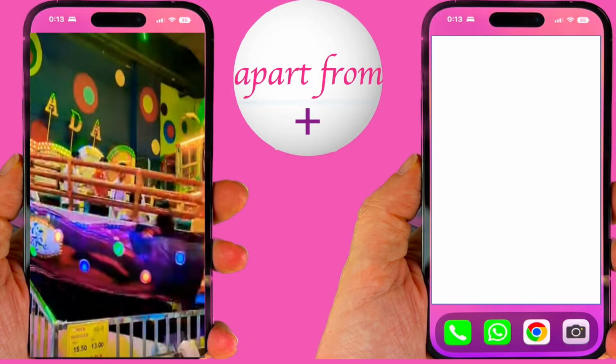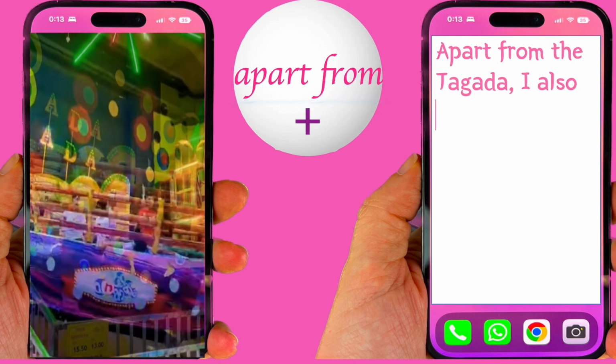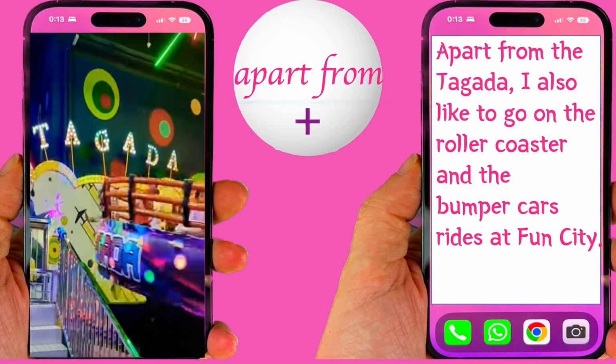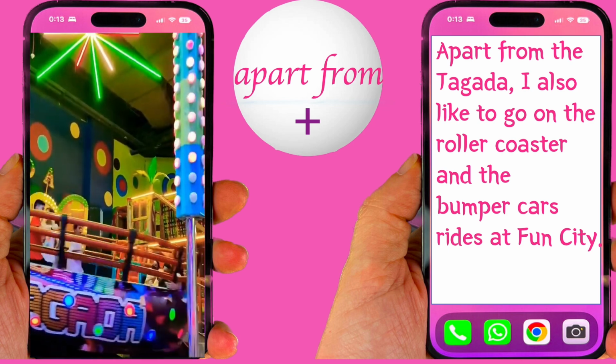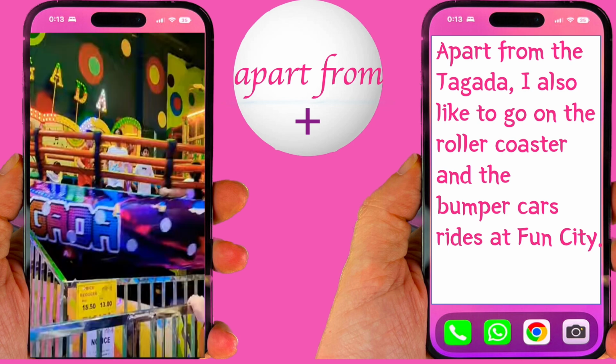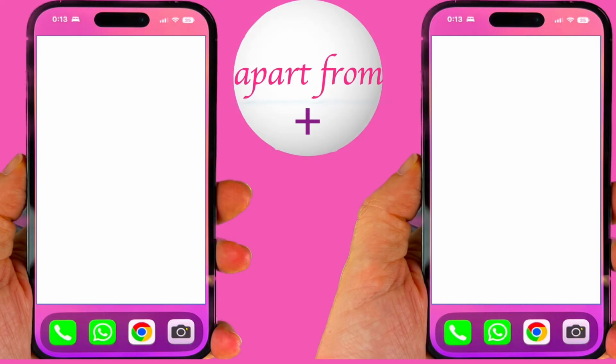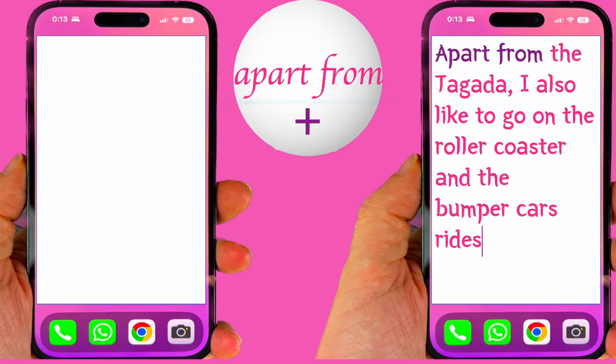Now let's use the example with apart from. Apart from the Tagada, I also like to go on the roller coaster and the bumper cars rides at Fun City. What do you think the meaning is? Are we adding or subtracting? Are we including or excluding? Actually, we're including. You like to go on the roller coaster and the bumper cars and also the Tagada. Now, let's look at the examples using both words.